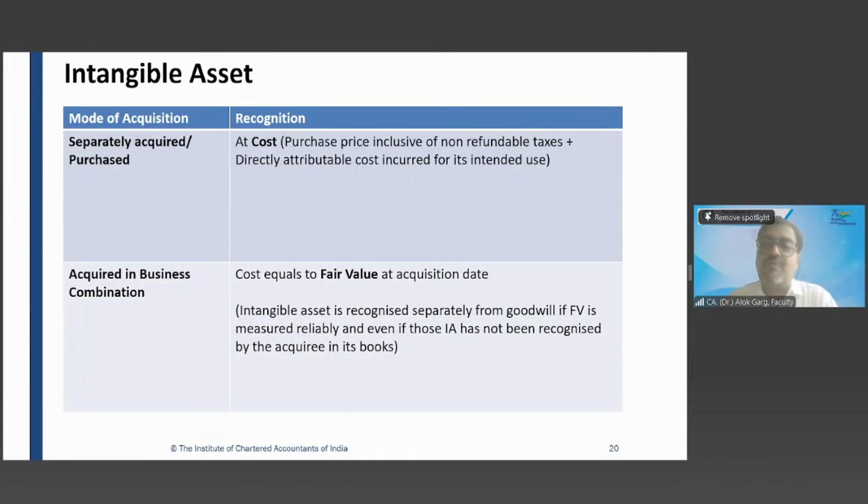Like distribution network. So why is Kia paying extra to Maruti? Why? Because they have multiple dealers across the country. Yeah, so for the distribution network. But do you think that Maruti has capitalized this internally generated distribution network in its balance sheet? No. Because they haven't paid anyone for it, right?